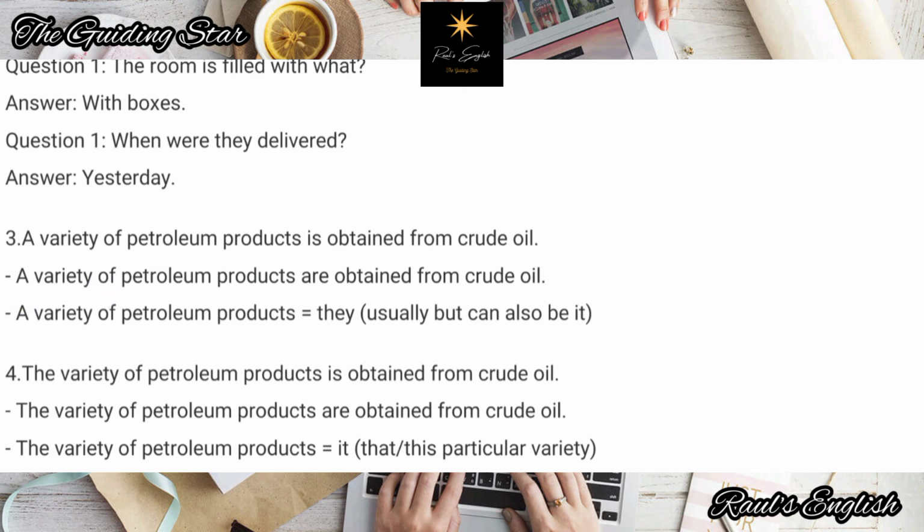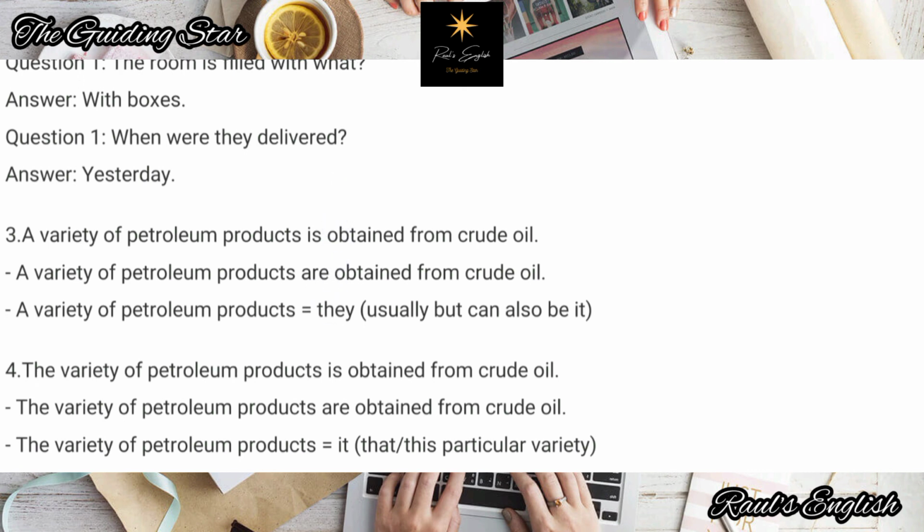A variety of petroleum products would usually be they, usually plural. Sometimes, depending on the context, depending on the text, it can also be it. So please make sure, do not get confused. Look at the text, look at the question, look at the reading, whatever that happens to be, and then decide, is it being used as a singular or is it being used as plural?